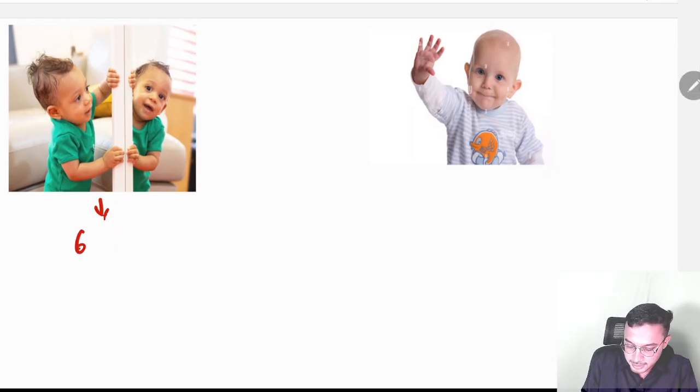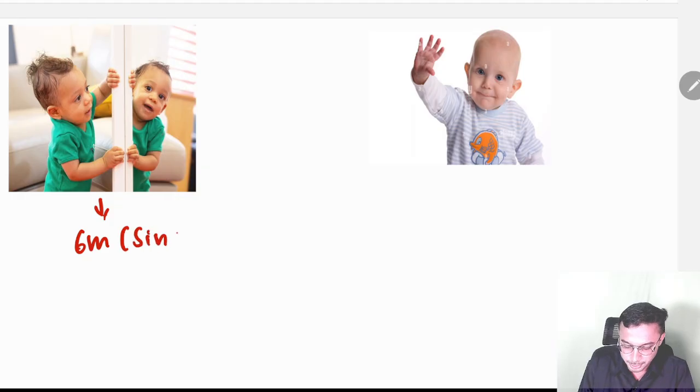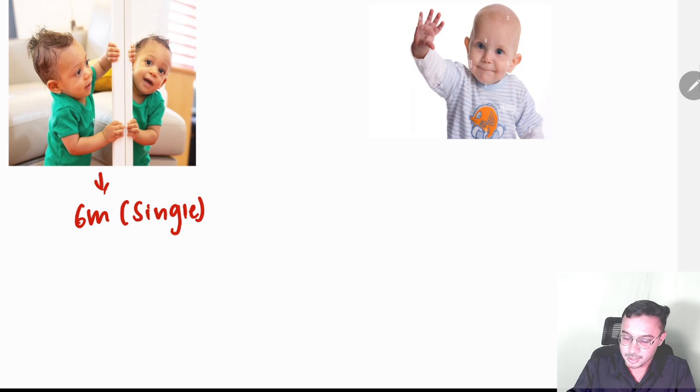At 6 months, the child is very independent. She wants to be single, she doesn't want to mingle with others, so they will be staying single over here. So what will the child do? The child now looks into the mirror. He can play alone now. So that's why mirror play.